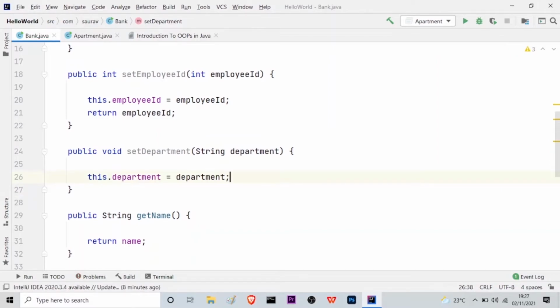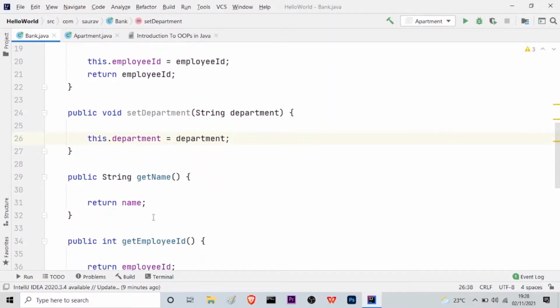You know about it. So now after that, as I said, the set methods or the setter methods will actually assign the name, the employee ID and the department to a particular object or an instance which we will be creating in this class. Similarly, we have the getter methods. After we have assigned the particular properties, the name, the employee ID and the department, we have to somehow access that information, right? In that case, we use the getter method. It is as simple as that.